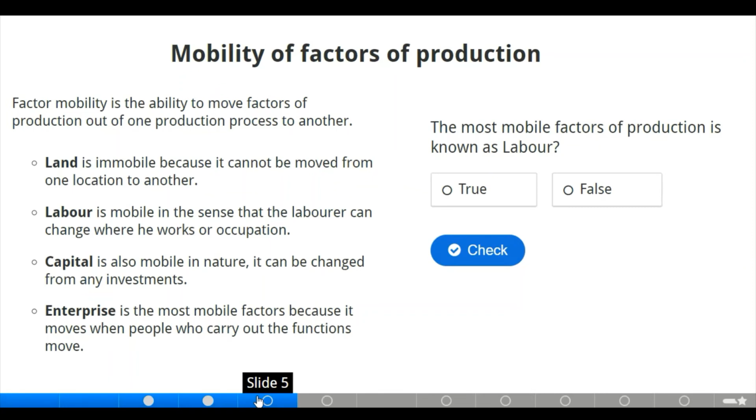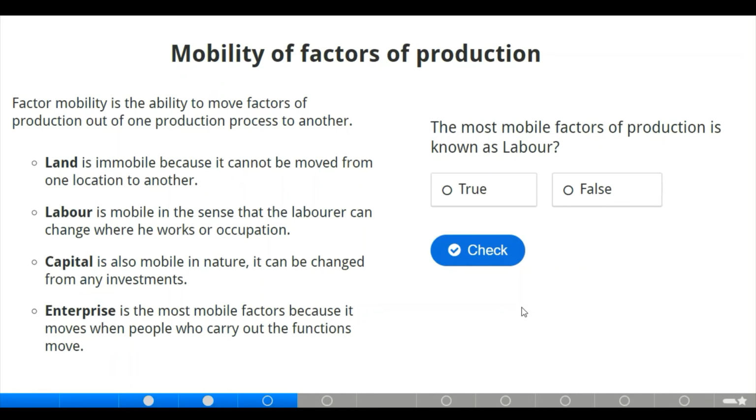That is also true. Now we have enterprise, the most mobile factor, because it moves when the people who carry out the functions move. I think that is understandable enough. Now we have a true or false question here.